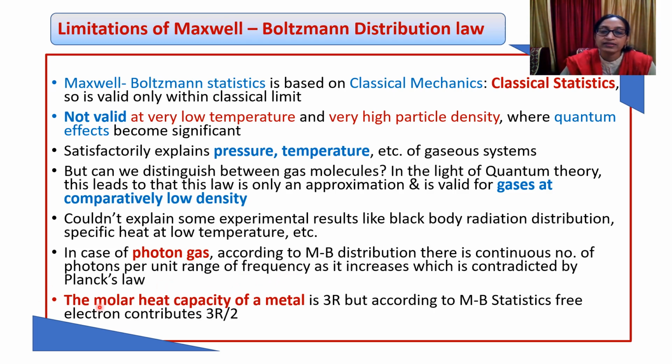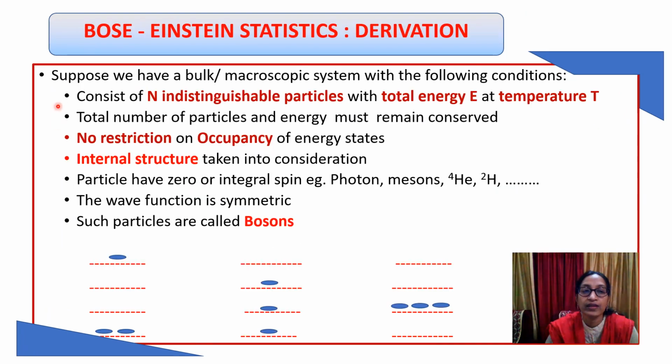We see that the molar heat capacity of a metal is 3R, but according to Maxwell-Boltzmann statistics, the free electron only contributes 3/2 of R. So these are the limitations due to which new statistics had to be developed, which is known as quantum statistics. Let us first see Bose-Einstein statistics. What are the assumptions and how can we derive the distribution law?